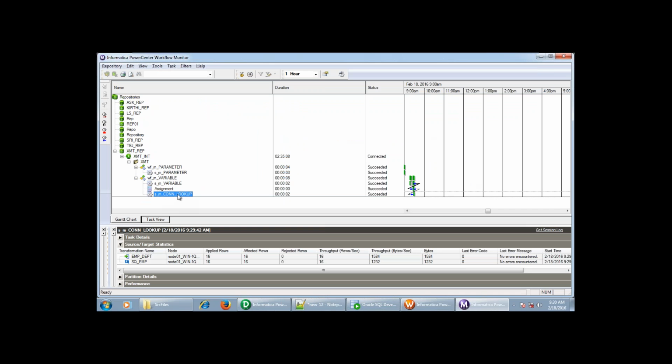This is about the assignment task and the variables which we can define at the workflow level. Most of the times you're going to use the parameters and variables at the mapping level only. On some rare occasions we're going to use the parameters at the workflow level. So any questions on today's topics?